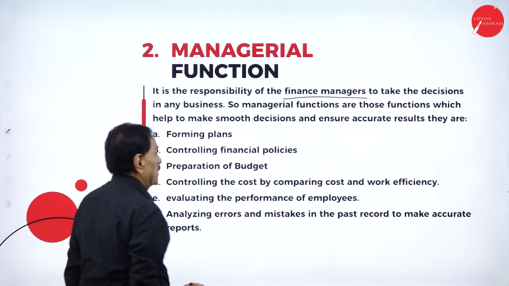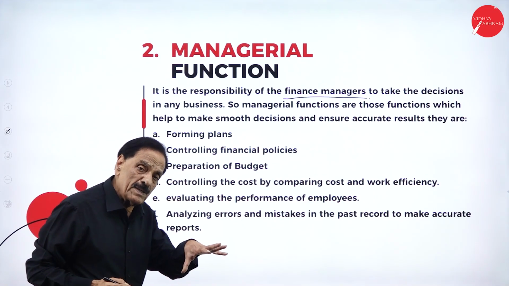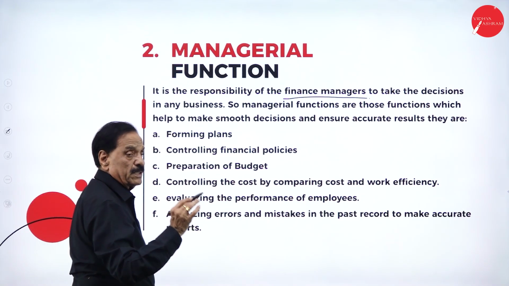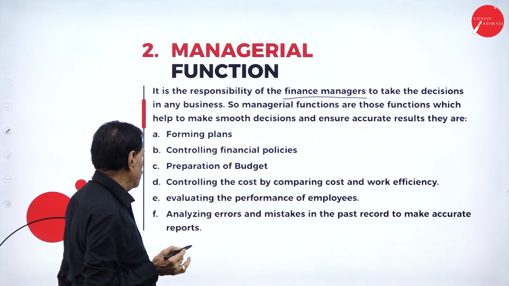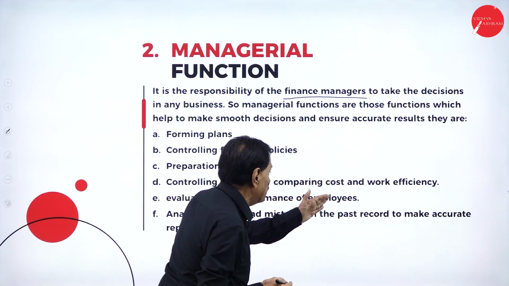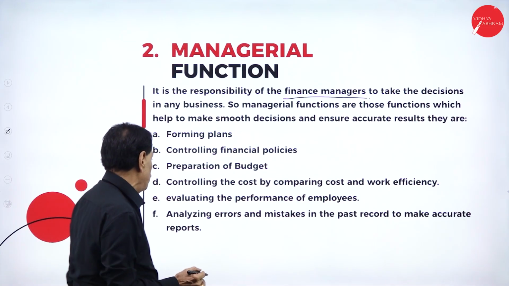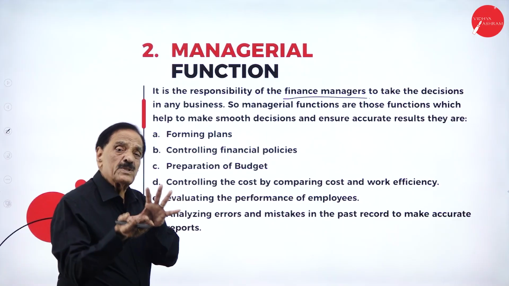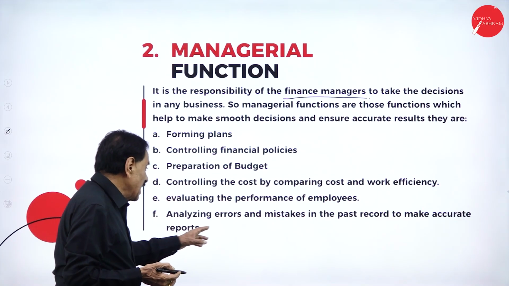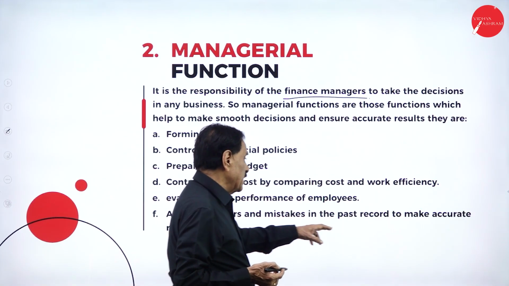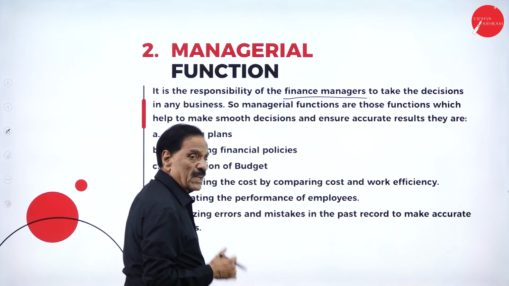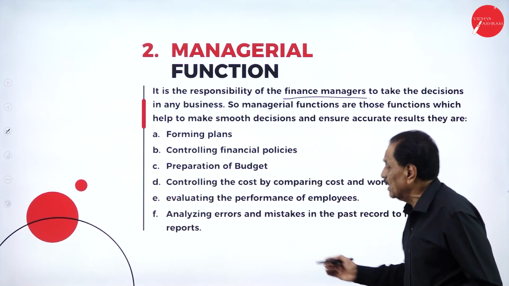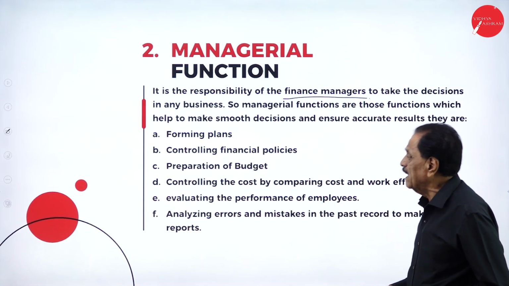Controlling financial policy: making the policy to help the firm. Preparation of budget. Budget is a proper income and expenditure plan. Controlling the cost by comparing the cost and work efficiency. Evaluating the performance of the employee, finding out whether the employee is working or not. Analyzing errors and mistakes in the past record to make accurate reports. So find out what the frauds and errors are, the performance of the employee, and preparation of the budget.